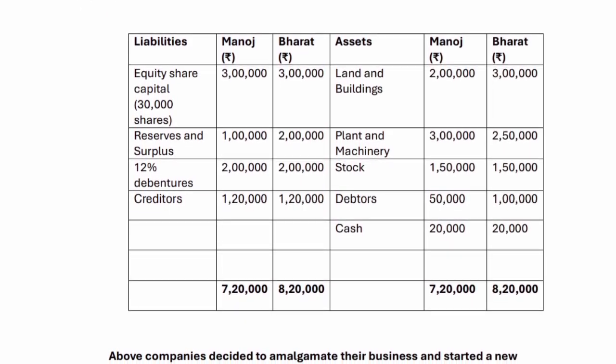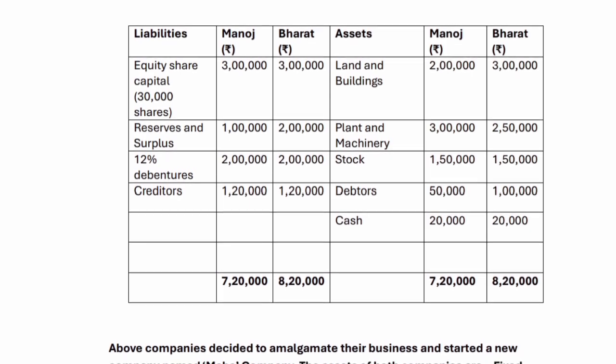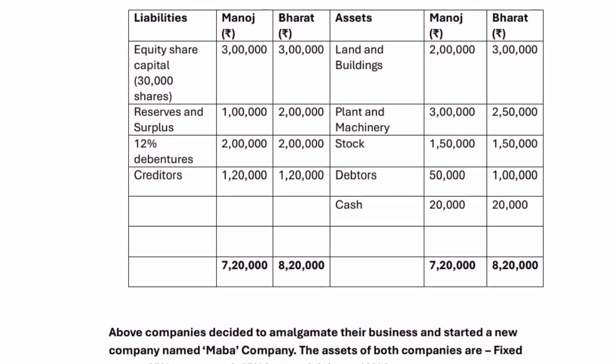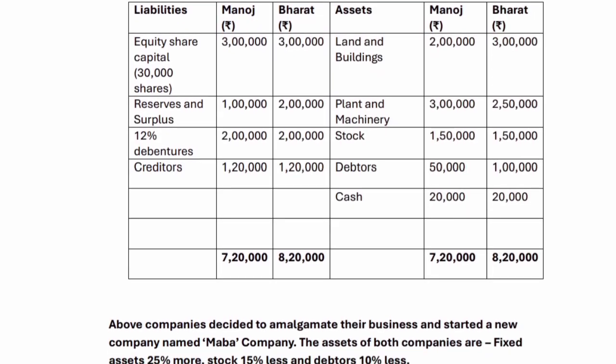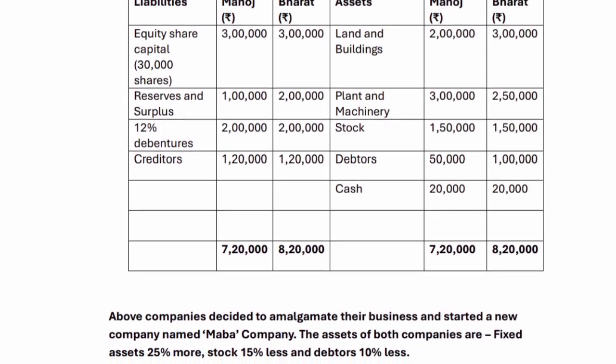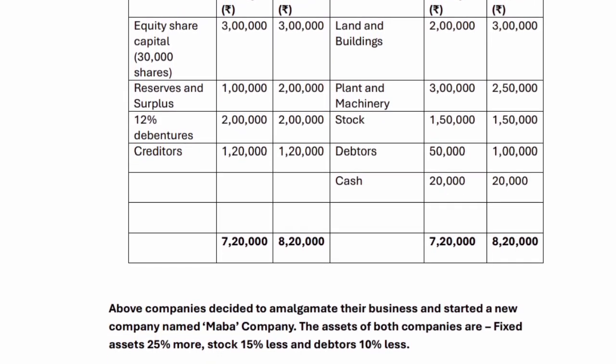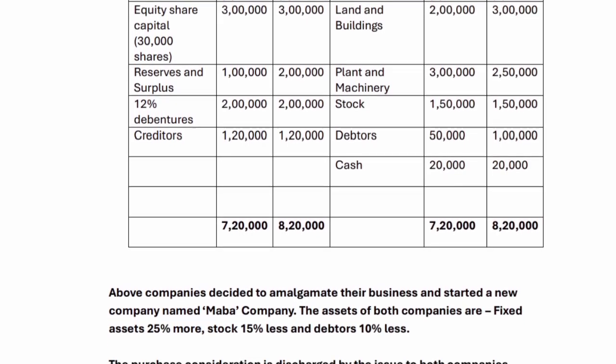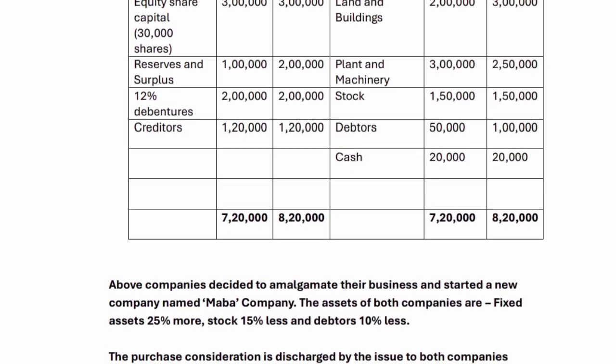Reserves and surplus 1 lakh, 2 lakh. Plant and machinery 3 lakh, 2,50,000. 12% debentures 2 lakh, 2 lakh. Stock 1,50,000, 1,50,000. Creditors 1,20,000, 1,20,000. Debtors 50,000, 1 lakh. Cash 20,000, 20,000.